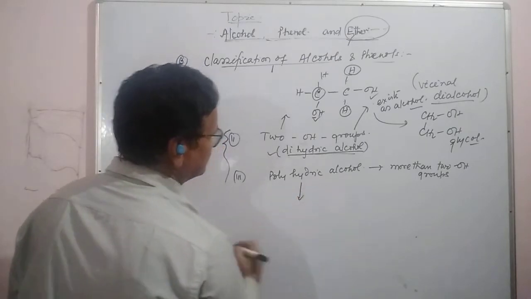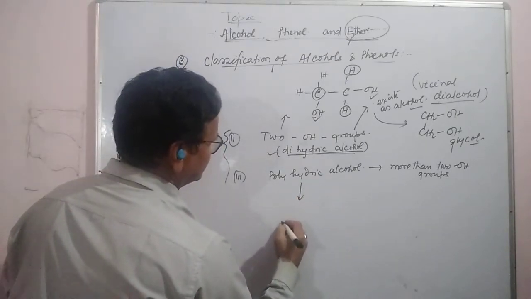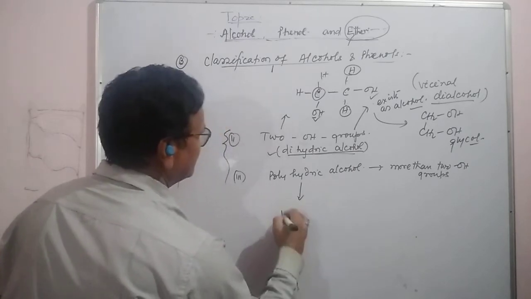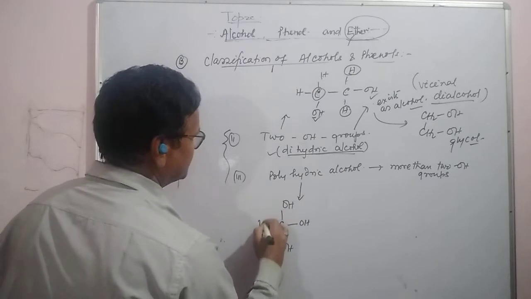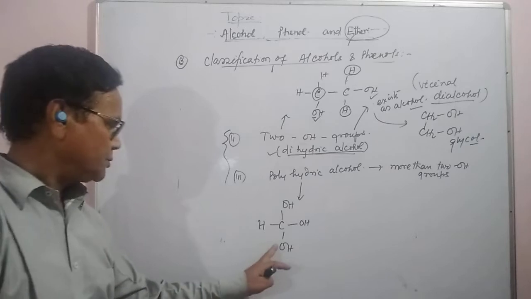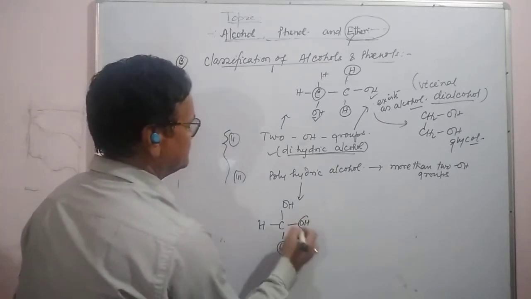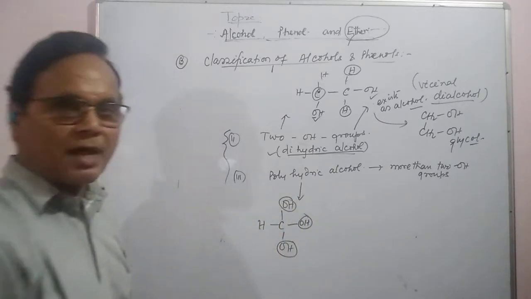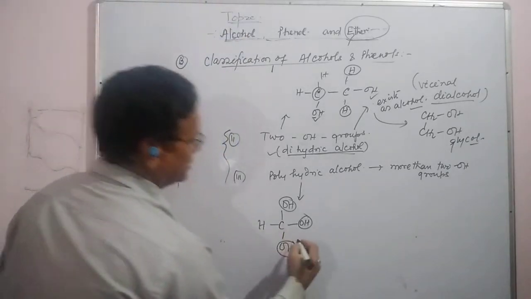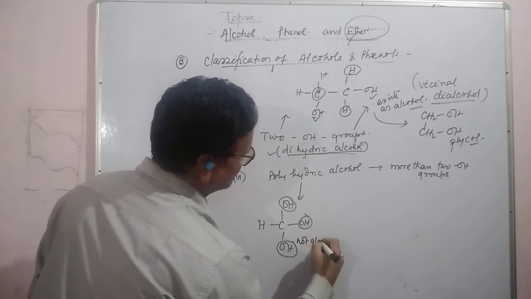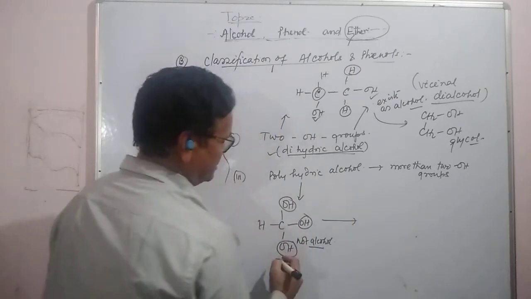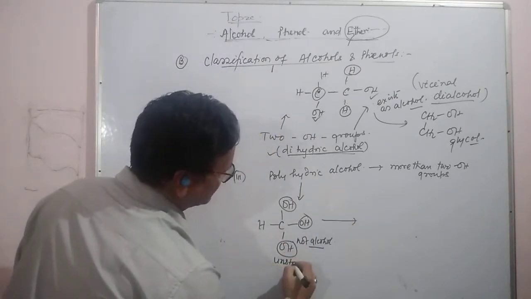Suppose I am taking here C with OH, OH, OH, H. Actually it is three OH groups, which would be called trialcohol, but it is not alcohol, because it is highly unstable.